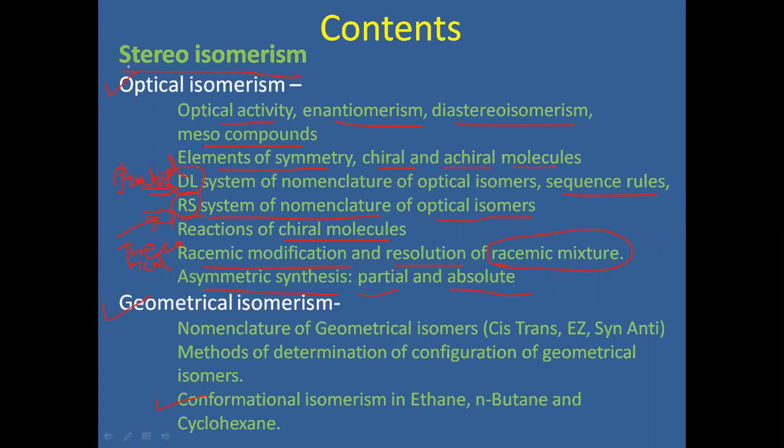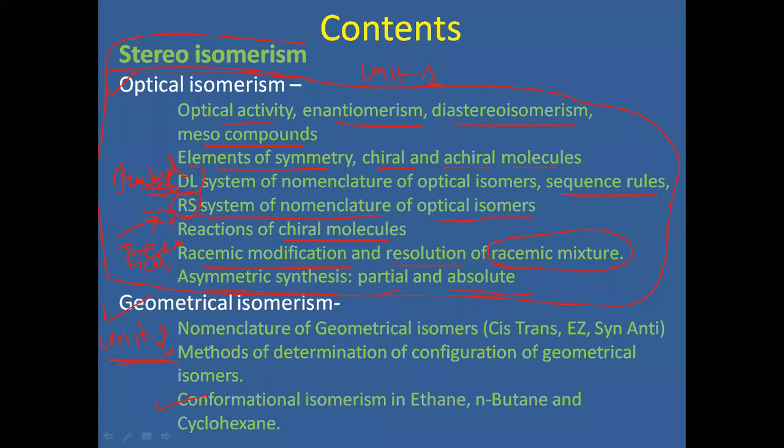As far as your syllabus is concerned, this whole part, stereoisomerism of optical isomerism, is in unit 1. Whereas geometric isomerism, conformational isomerism, and some stereospecific and stereoselective reactions come under unit 2.